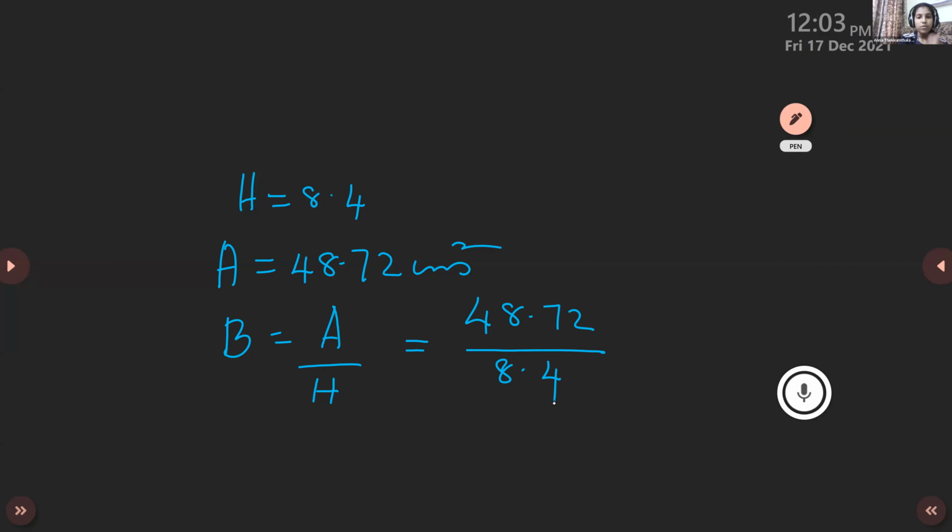Ma'am, should we multiply it by 10, 100 and so on? First step: remove the decimal point from the denominator, isn't it? Yes, remove the decimal point from the denominator.